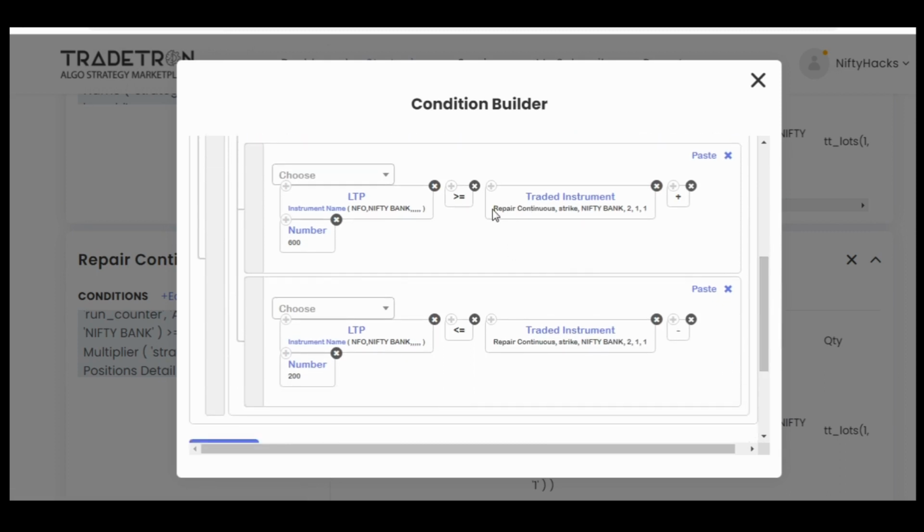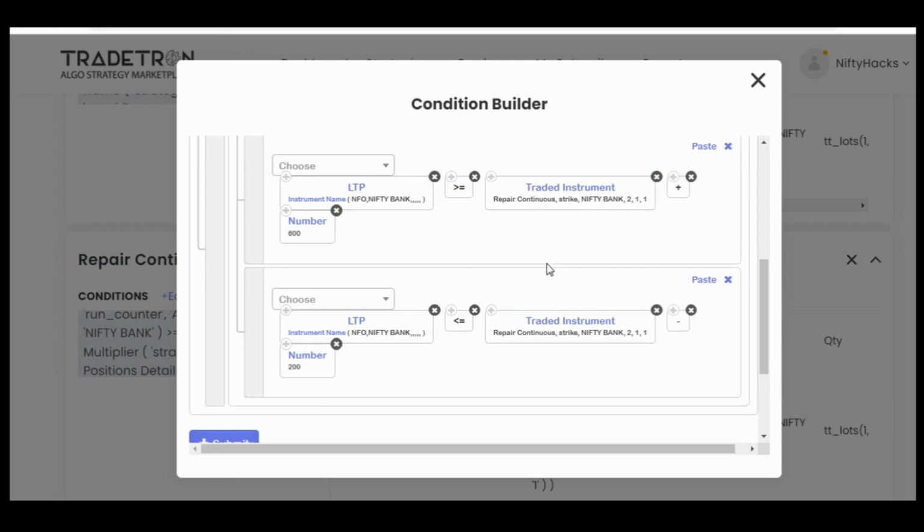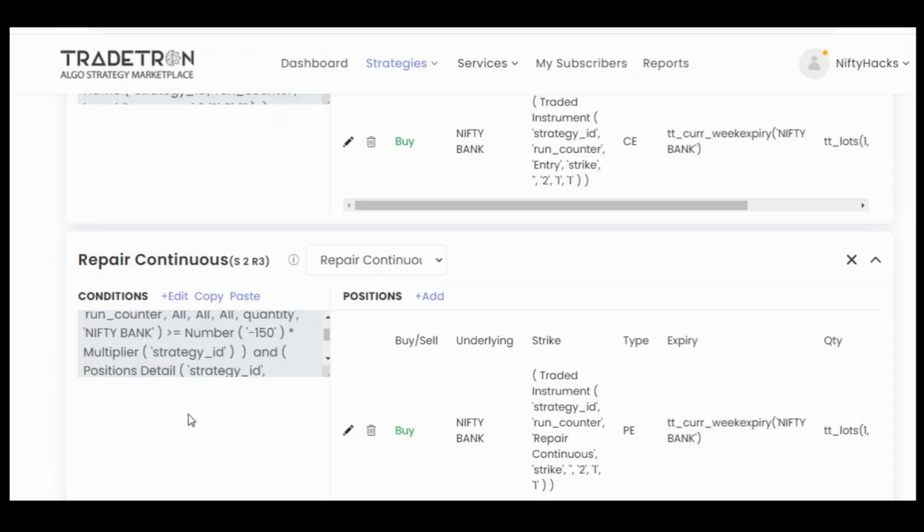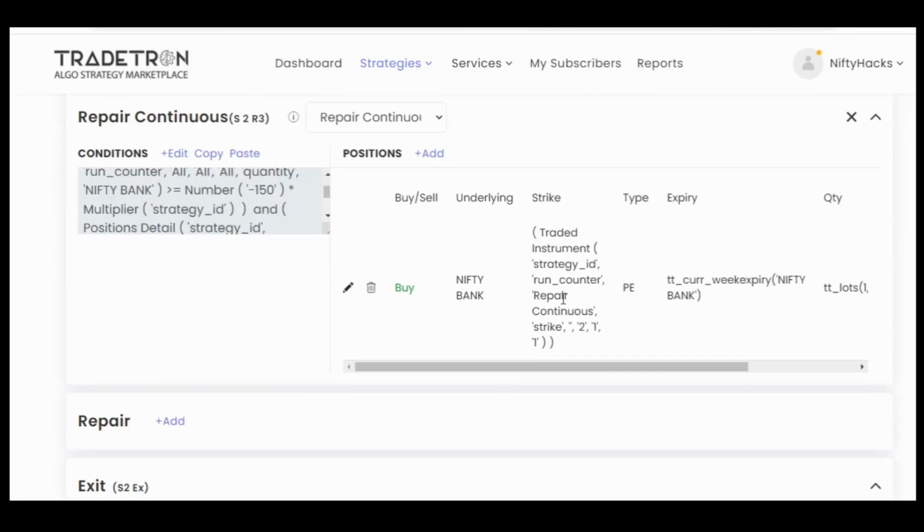In place of entry strike 211, we have used repair continuous strike 211. Okay, and as it is put, we are exiting at plus 600 move from repair continuous strike, or less than or equal to minus 200 points. So we are exiting at upside 600 points move and downside 200 points move. So this is also simple. And after that, you are buying back the repair continuous strike.